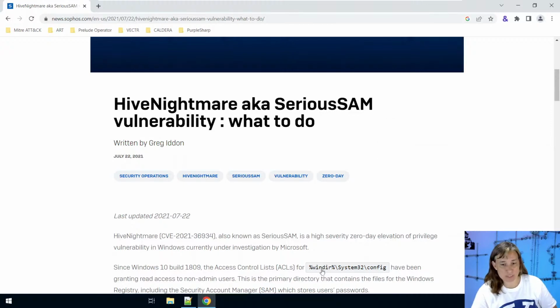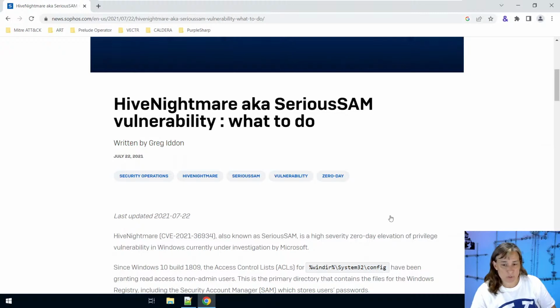in the Windows System32 config directory, such as the SAM registry hive, have improper ACLs allowing any user to access them. This ends up being somewhat of a non-issue for the functioning registry hives that are found in System32 config, because they are always in use. Like the SAM registry hive is always in use by the operating system as soon as it starts, and by virtue of being in use, they can't be copied off by a non-admin user.